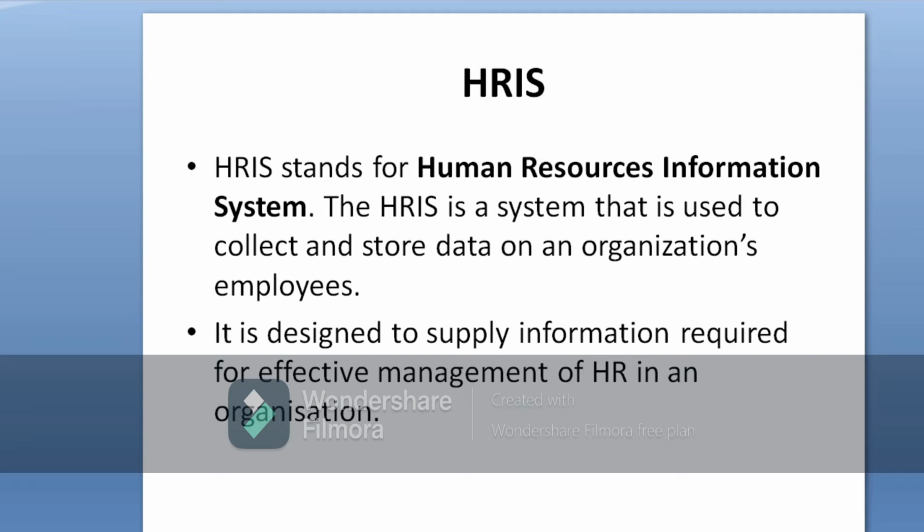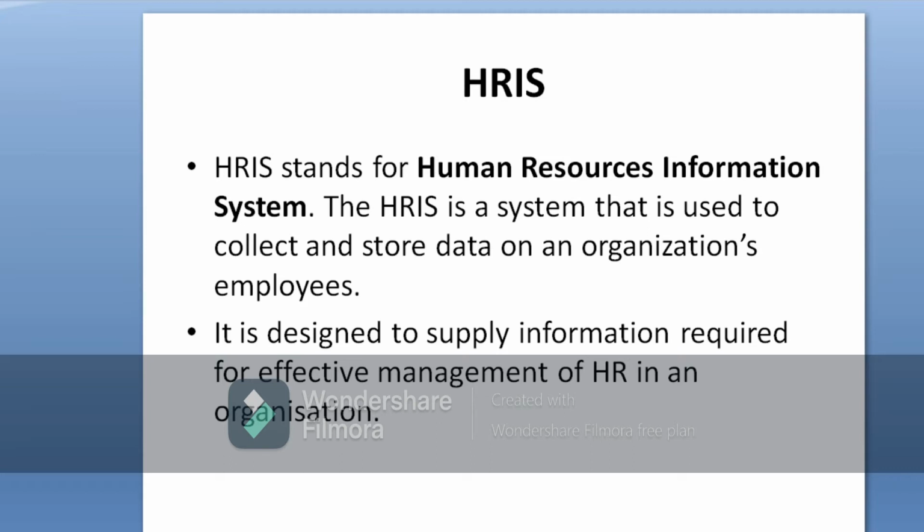So the human resource information system supplies the information which is required for effective management of human resources in an organization. Now the question arises, how can an organization manage the people effectively with the help of HRIS? Suppose the organization or the human resource manager is required to take a decision for a particular employee regarding transferring his job, or regarding giving promotion to the employees who are deserving.